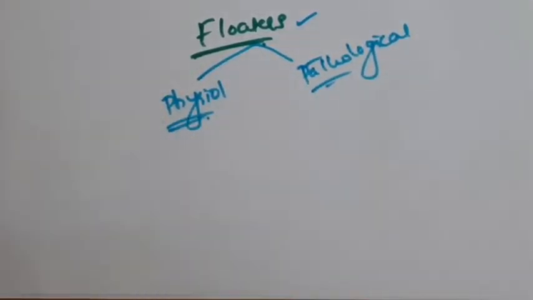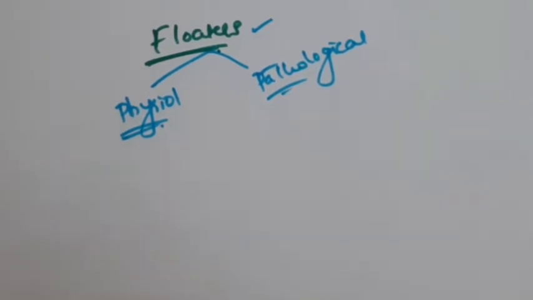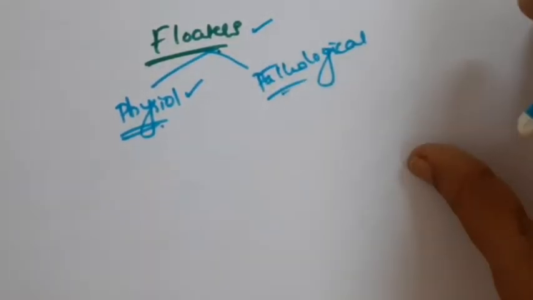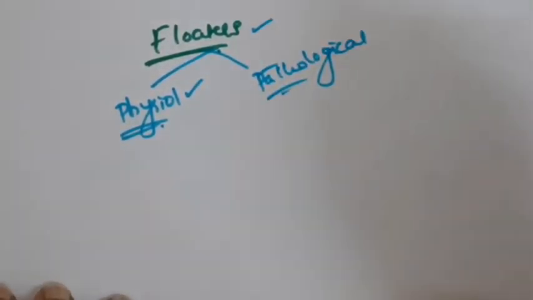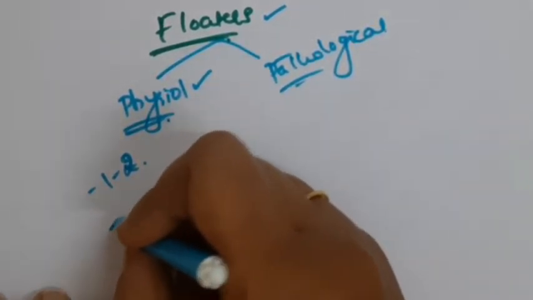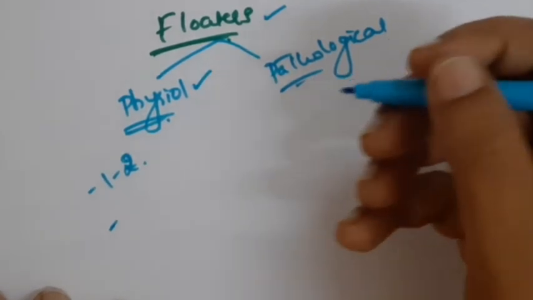Whenever we look at the sunlight, we may see some mosquito-like thing which is moving around, and when we try to look at it, it goes to some other place. When we try to concentrate on it, it moves again to some other place. Most of us would have experienced this. These are physiological floaters. The characteristic of physiological floaters is that they are just 1 or 2 in number, and they increase whenever we go into bright sunlight.